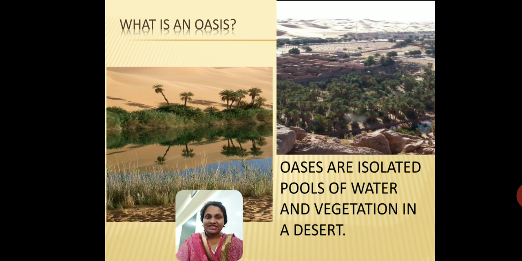One shows the oasis and the different kinds of plants that grow around it. Again, if you observe, you will see that the rest of the desert is sandy and nothing is growing in that. But as it comes closer to the water source, the plants start growing because they're getting water, and that soil becomes a little bit fertile. So they are able to grow. And then they have those specific features of the flora of the desert. They are thorny, their trunks are thicker, the trunks have spines and thorns in them. So that is the characteristic of the flora, and you will find this flora mostly near the oasis.